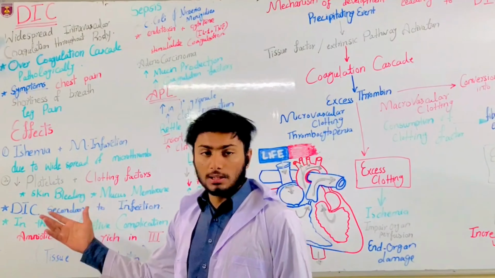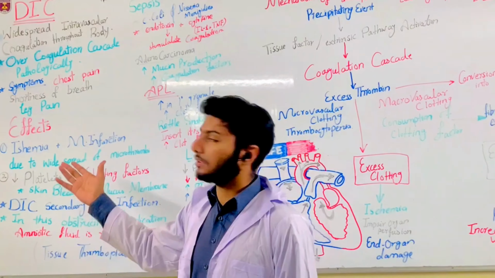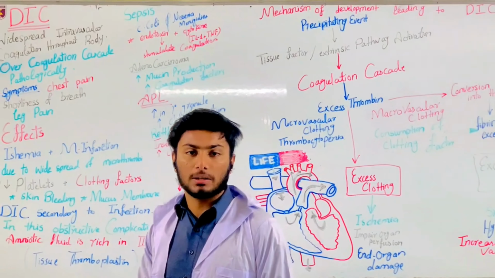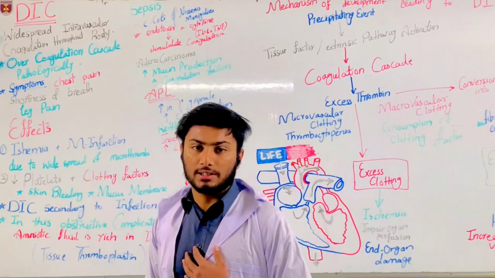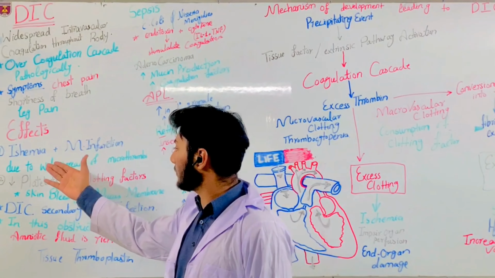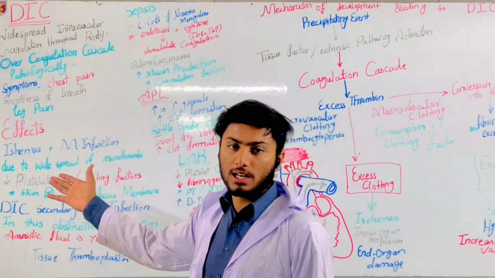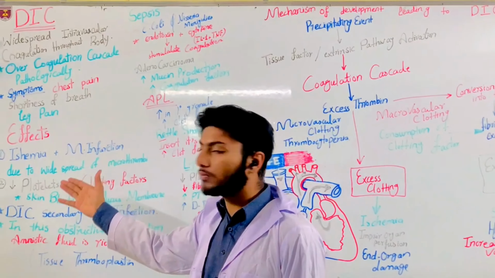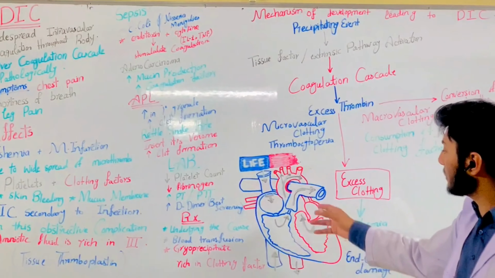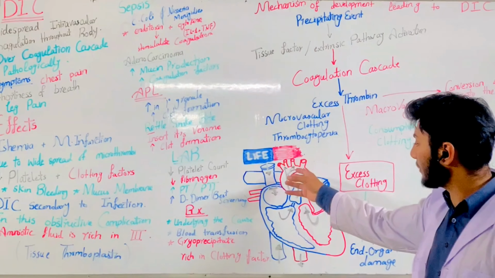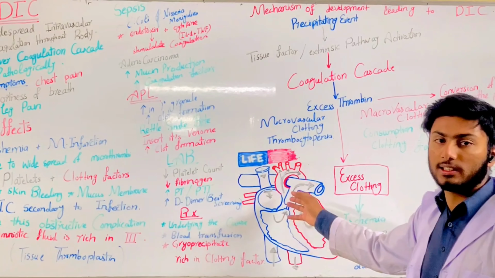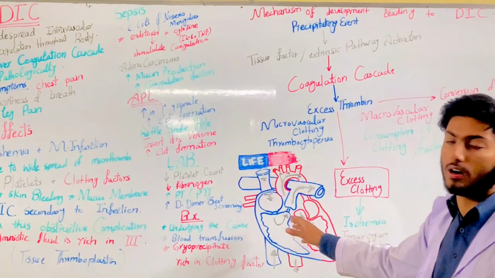Some symptoms of DIC are chest pain, neck pain, and shortness of breath. Then the effects of DIC: ischemia and myocardial infarction due to widespread thrombi. If there are microthrombi in some artery or vein, then there is a blockage of the heart, leading to myocardial infarction and destruction of the heart.